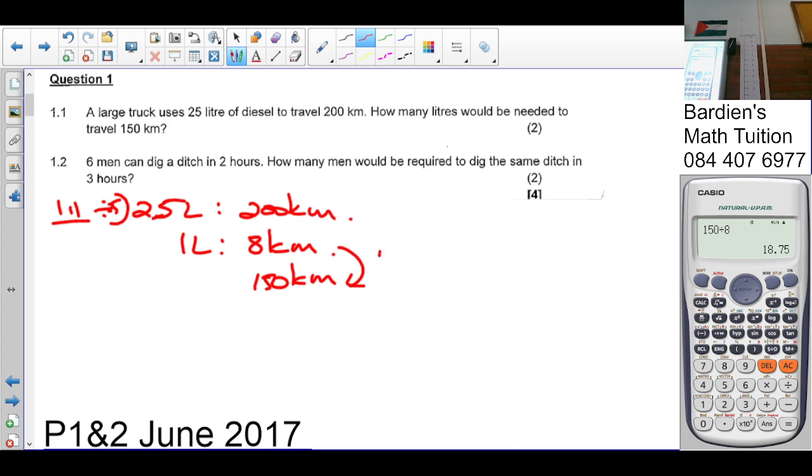So 8 multiplied by 18,75 gives me 150. So what I do to one side, I must do to the other side with 18,75. So it's 18,75 liters covers a distance of 150 kilometers. Okay. Number 1.2.